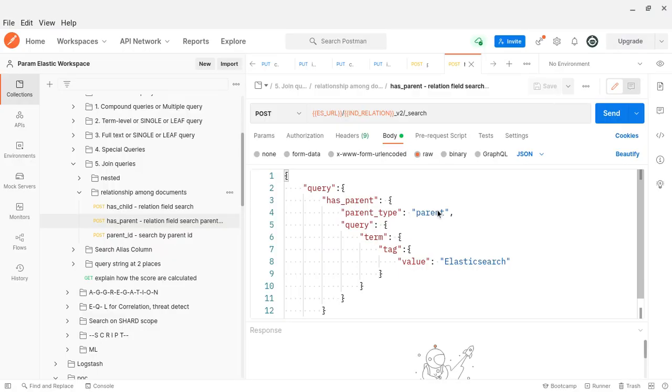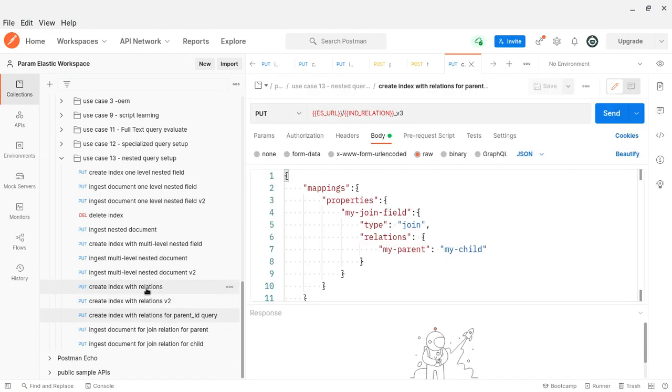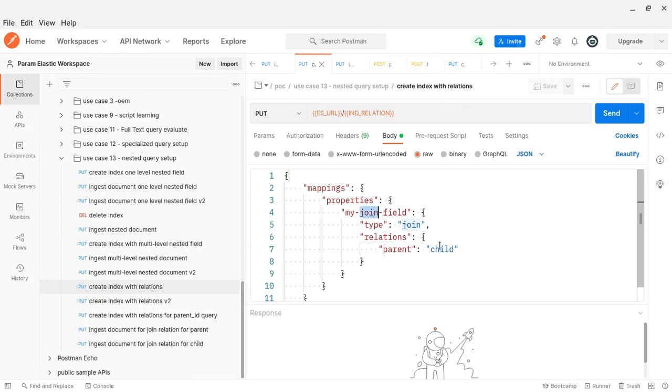Now I will go to the relations. Create the index with relations. Here you can see the relations, join parent. It's a label, I can give any name. It's just a naming.